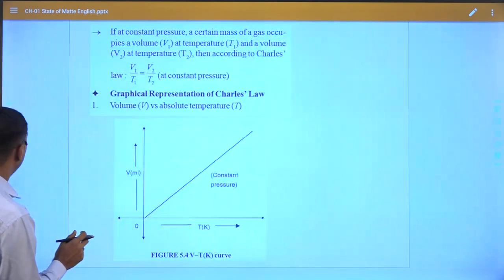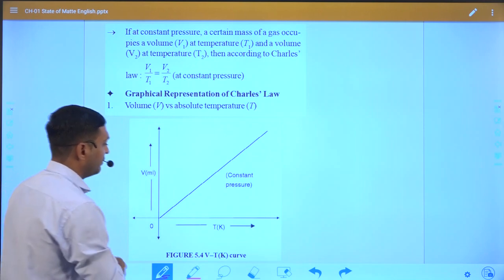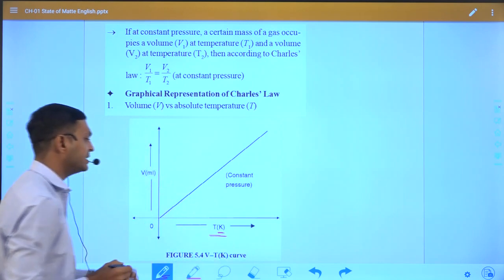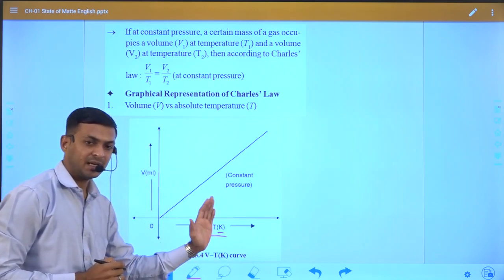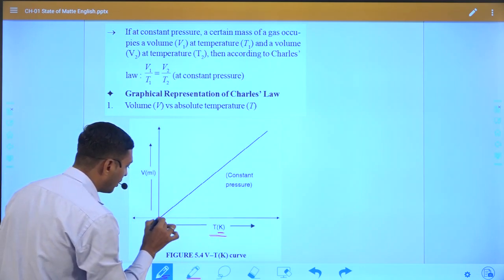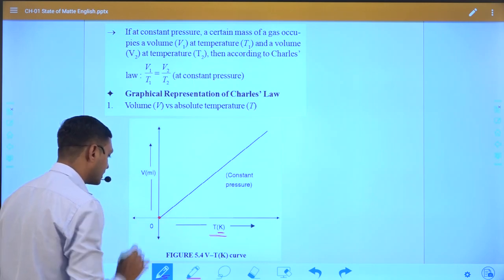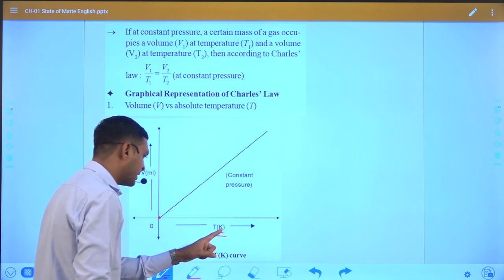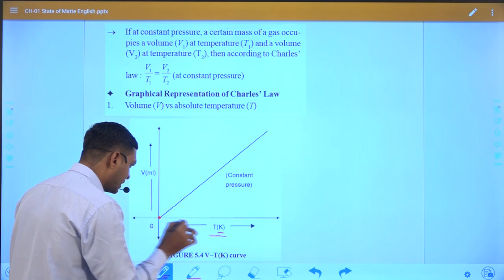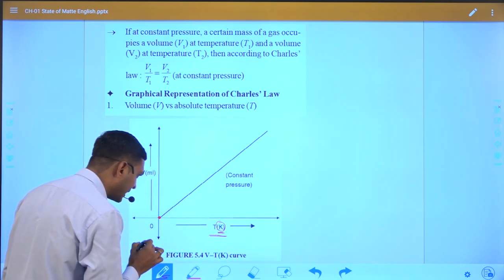First of all, we will always keep in mind that whenever we change temperature in Kelvin, the volume of gas, in Kelvin temperature, is never possible in negative.